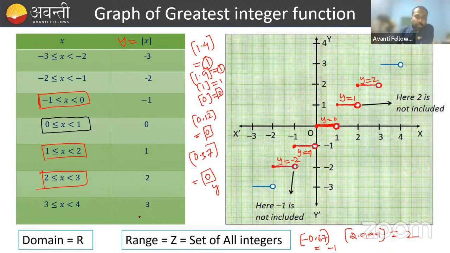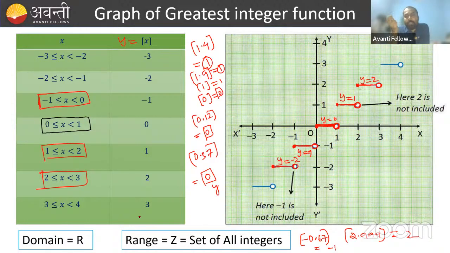Yeah. So the domain is the set of all inputs for which the function is defined. This is domain. You are asking about y is equal to the greatest integer of 1 by x.